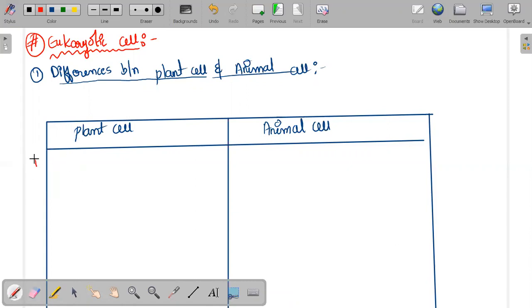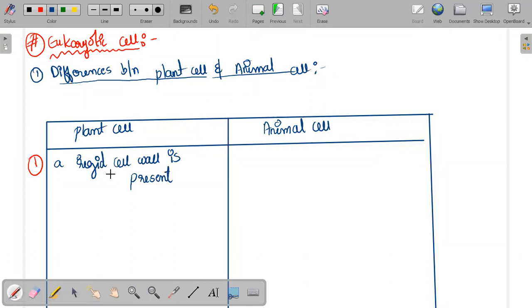Coming back to our topic, write the first pointer in this plant cell. A rigid cell wall is present. Rigid means strong. A rigid, strong cell wall is present.